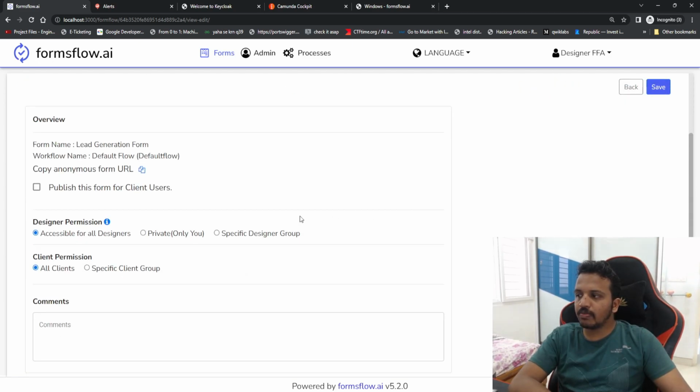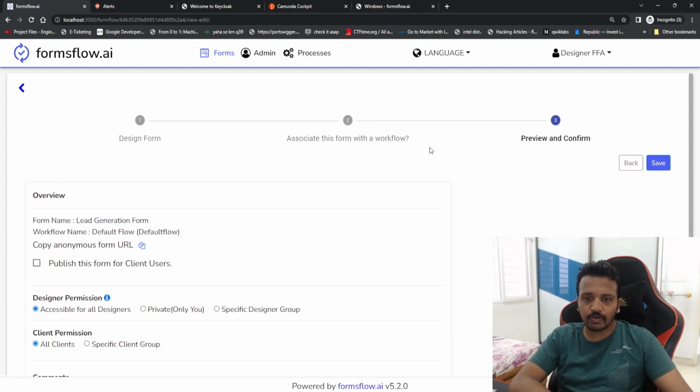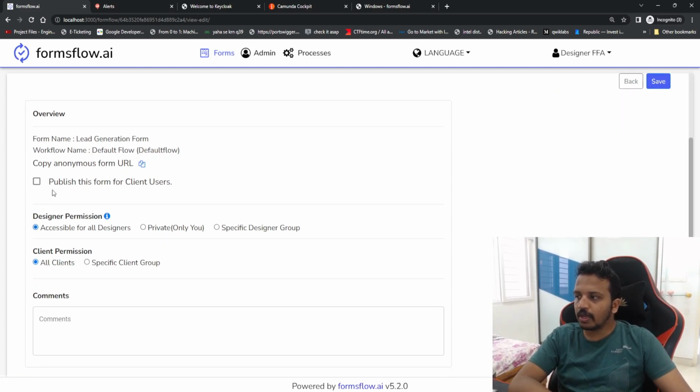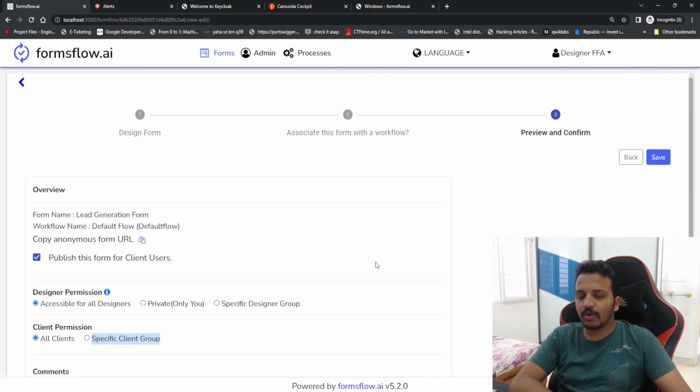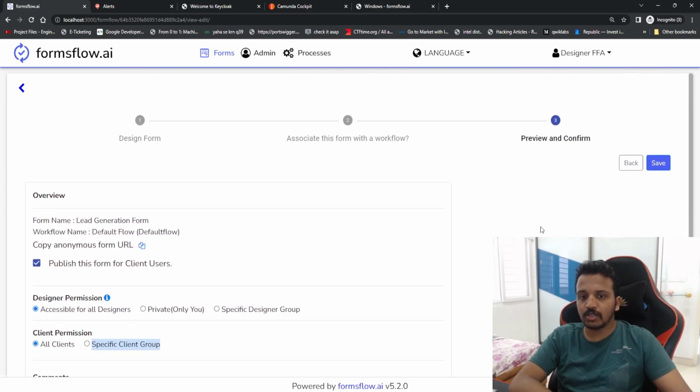Once I can see the form is created and it is associated with the workflow, I'm giving a final review, and I'm going to publish this as well. So I'm going to check this box. Why is it optional? Because if it is not optional, though I approve it, it is not visible to the client, and I can ask a few more members to approve it as well. Up to us. Here you can see whether we want everyone or any specific client group. This is one of the limitations we were talking about, which is not available in other platforms but available here. Now I'll click on save.